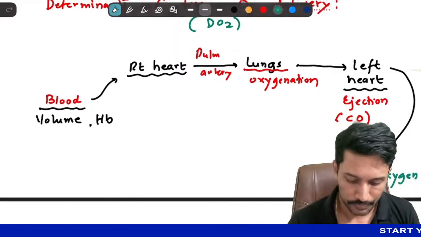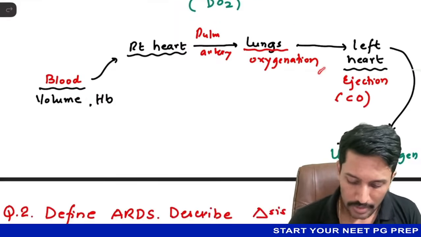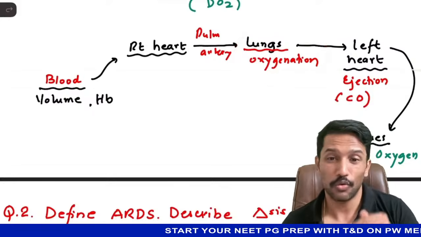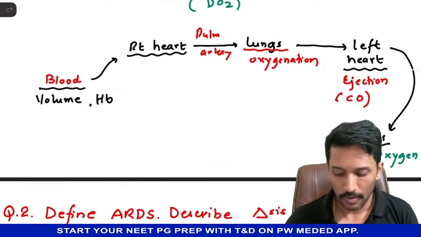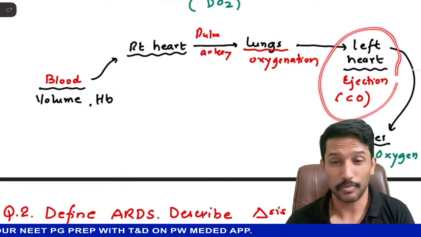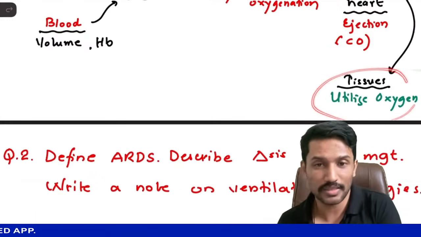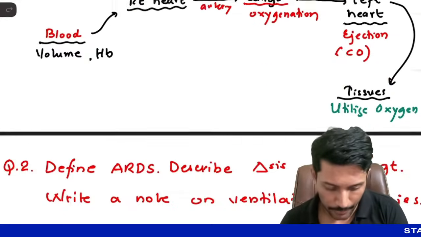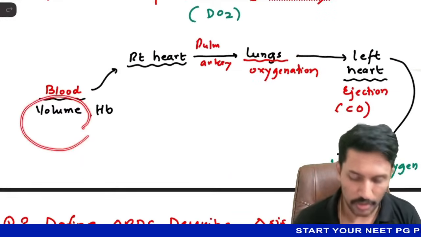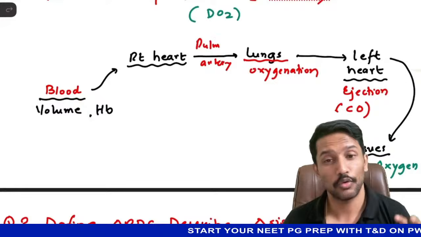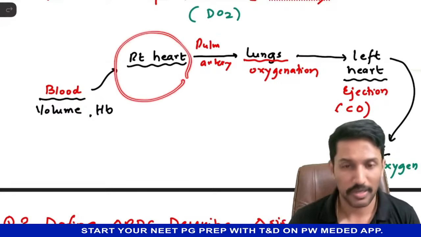Like let us say my lungs are fine, they're able to oxygenate the blood. My left side of the heart is fine, it is able to eject the blood. My tissues are fine, they are able to utilize the oxygen, but I have insufficient blood volume. Then what will happen? The amount of blood going to the right heart will be less.